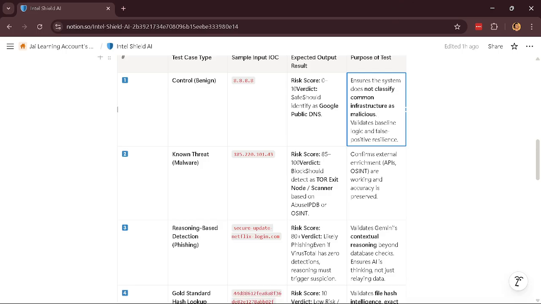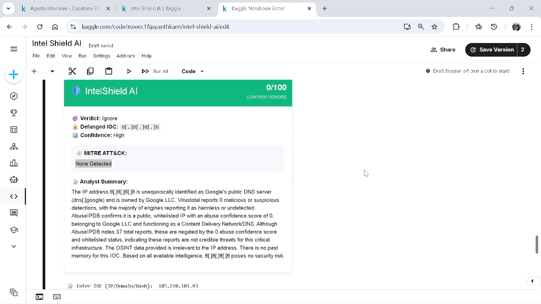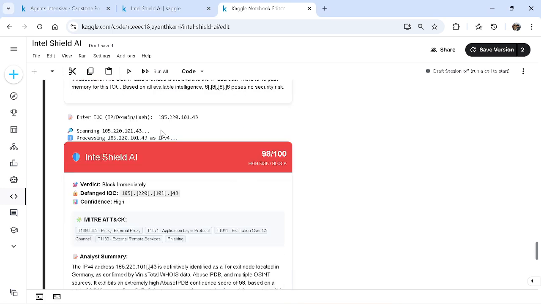So here comes the sample input, which links to the Tor exit node and scanner type, based on APIs, IPTP or OSINT. It needs to mark the risk score as 85 to 100. Here we can check whether the IPS and OSINT are working well or not, and whether it was accurate and preserved. And here I just passed it.